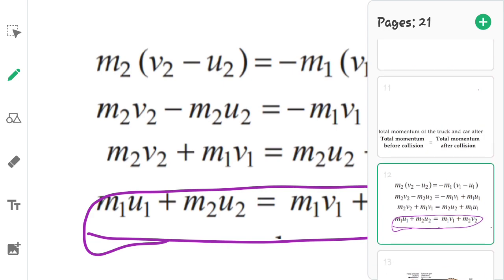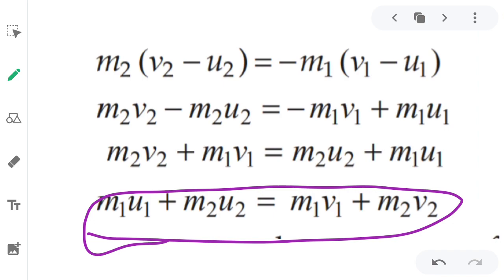Because the force applied by the first body will be equal to the force applied by the second body, but the direction will be different. That's why F1 will be equal to minus F2. Now we will bring both the formulas together: m2 times v2 minus u2 by t is equal to minus m1 times v1 minus u1 by t.